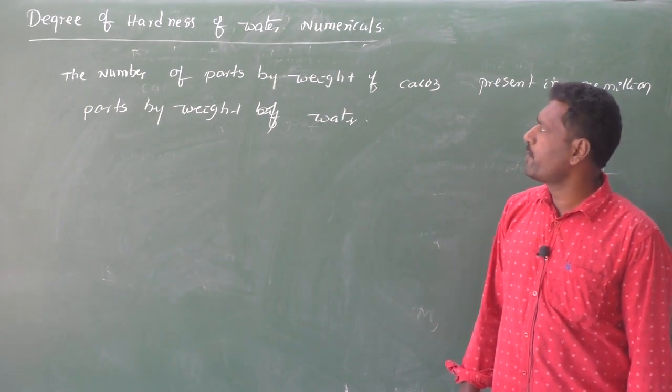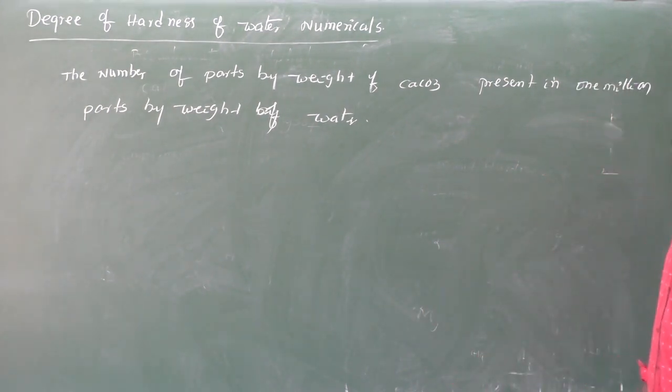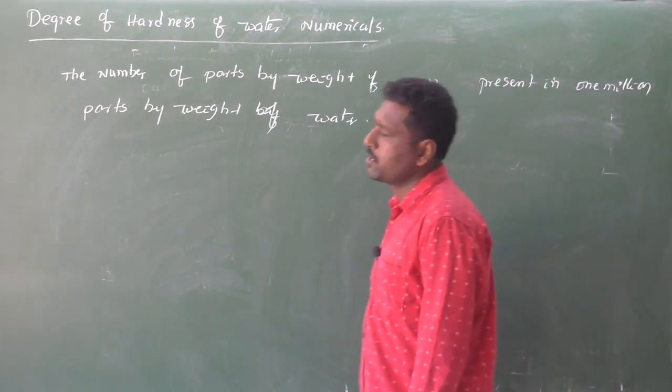The number of parts by weight of calcium carbonate present in 1 million parts by weight of water is called as degree of hardness of water.